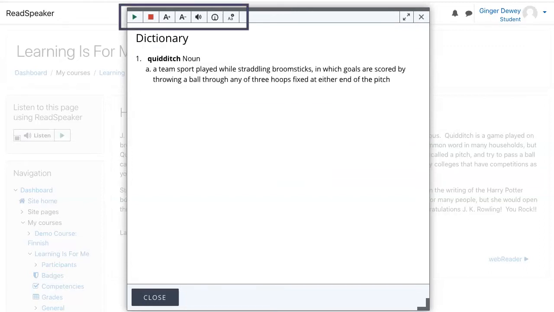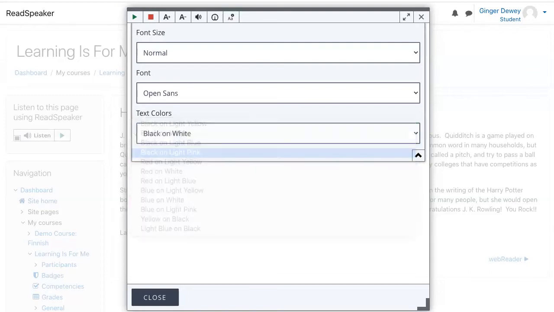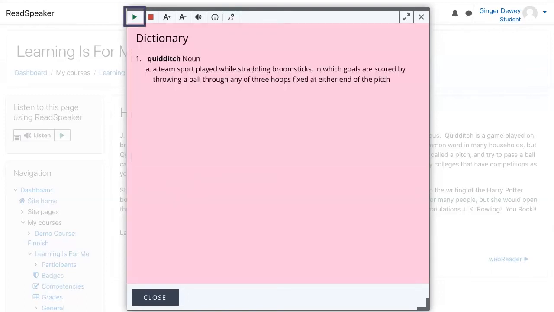Notice the top menu. We can adjust any of our settings on the fly. Let's listen to the definition. 1. Quidditch, noun. A team sport played while straddling broomsticks, in which goals are scored by throwing a ball through any of 3 hoops fixed at either end of the pitch.